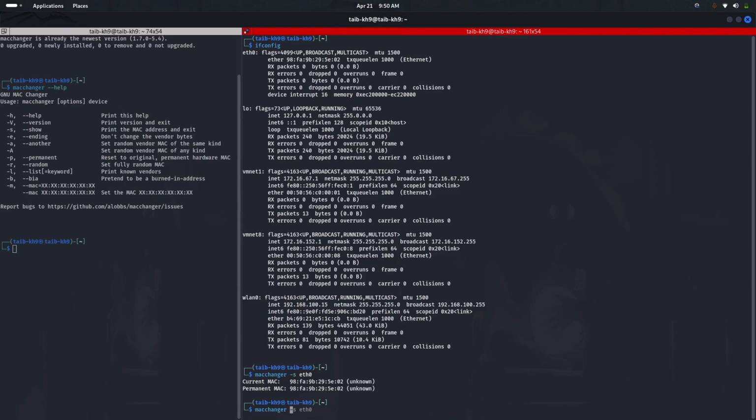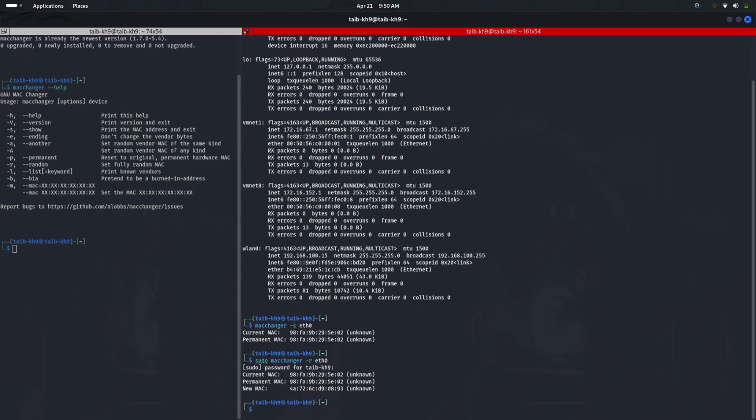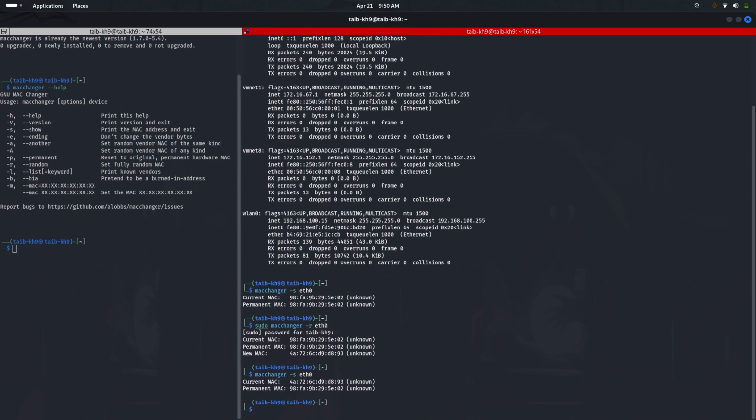The next command is to set a fully random MAC address for eth0. The command is sudo macchanger -r eth0. This command will set a fully random MAC address for eth0. You can see that the current MAC address and permanent MAC address are different, and the new MAC address is 4A:72.